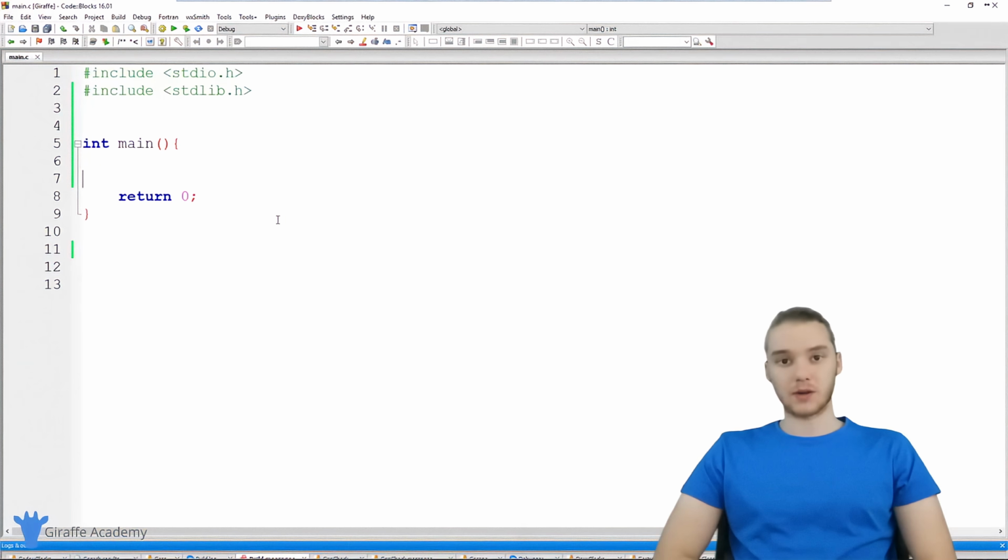In this tutorial, I want to talk to you guys about while loops in C. A while loop is basically a structure in the C programming language that we can use to loop over and continually execute a specific block of code until a certain condition is false. So I can specify a condition, and then I can loop over a bunch of code until that condition is no longer true.